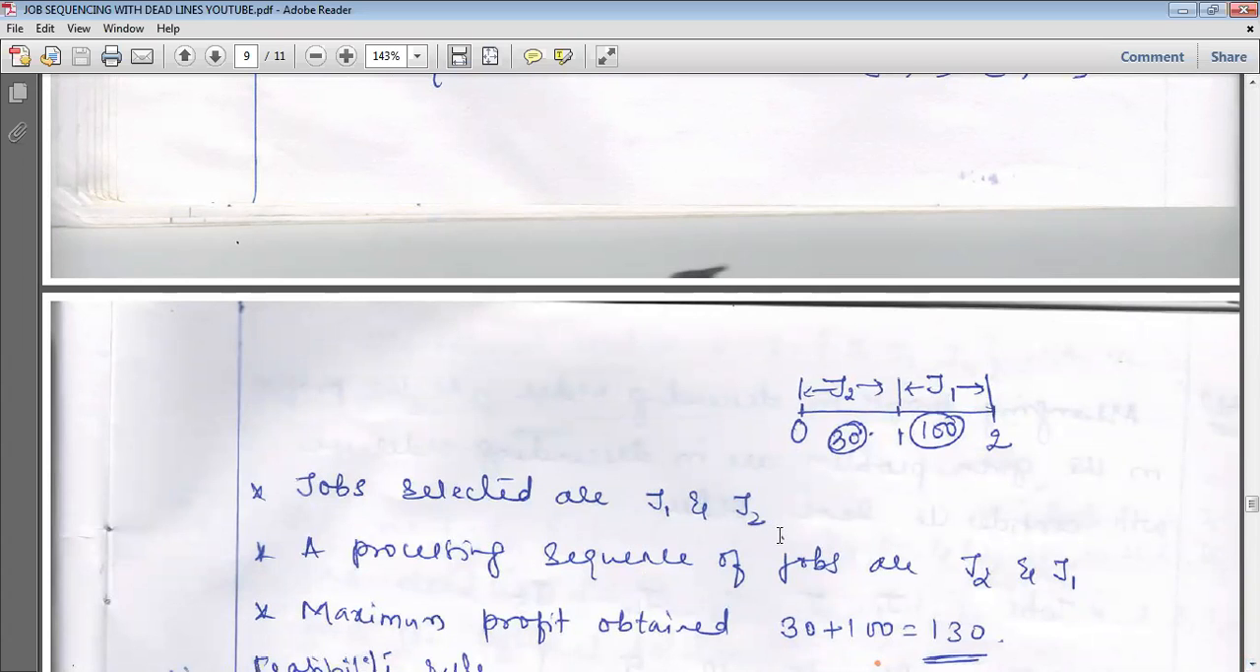So which jobs are selected? J1 and J2 are the jobs selected. What is the processing sequence? First job J2 will be allowed to perform, then job J1 will perform. So the processing sequence of jobs is J2 and J1. What is the maximum profit earned? We have to add up the profits we are getting here. 30 plus 100 is equal to, sorry, 130.